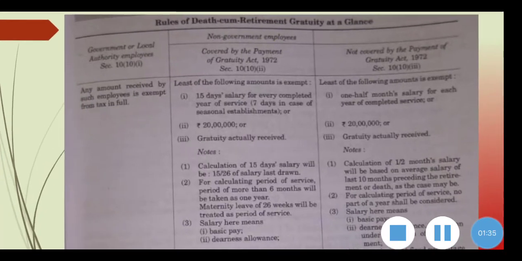Here is a table which discusses the rules of death cum retirement gratuity of the two categories of employees, both government and non-government employees. In case of government employees, whatever amount of gratuity received by them from their employers is fully exempted from tax. Non-government employees are categorized into two: those who are covered by the Payment of Gratuity Act and those who are not covered by the Payment of Gratuity Act. Here Mr. X is covered by the Payment of Gratuity Act of 1972.